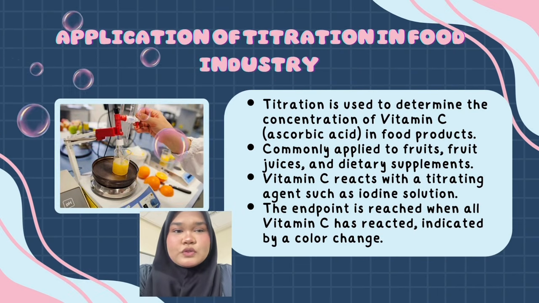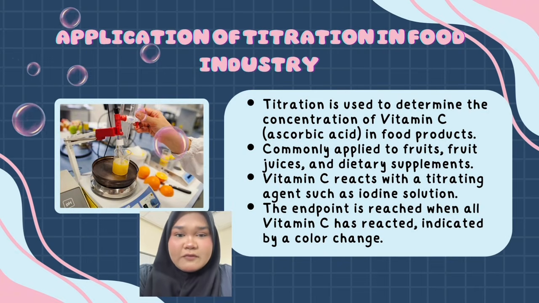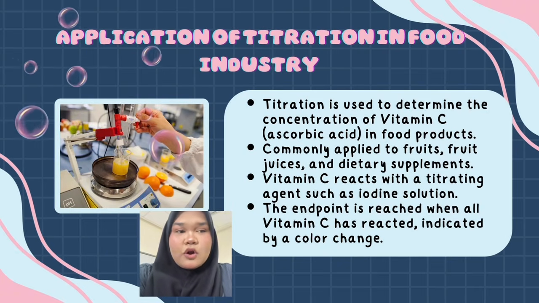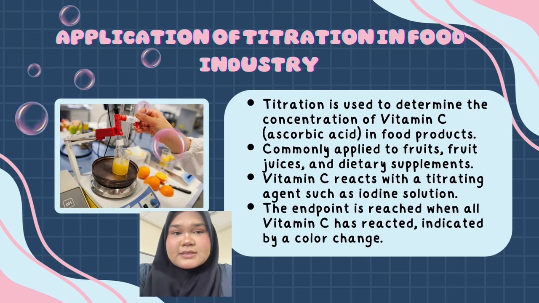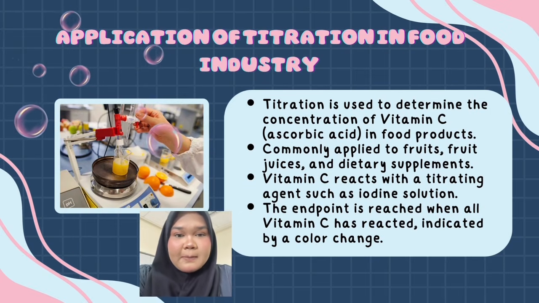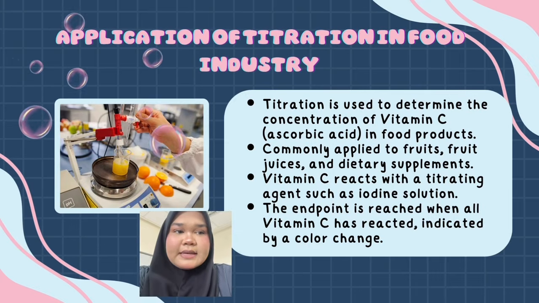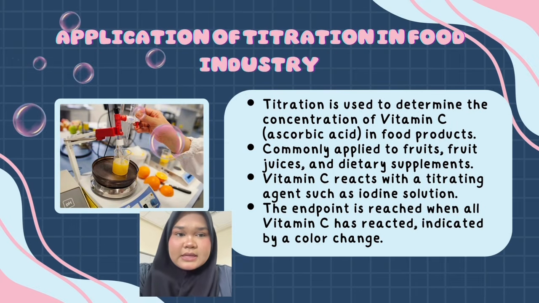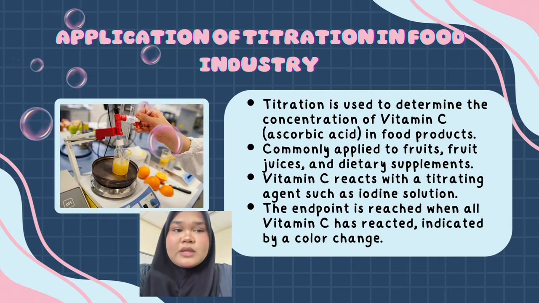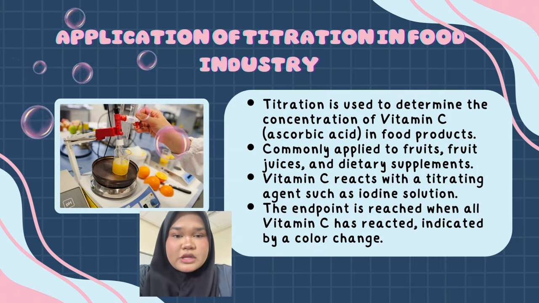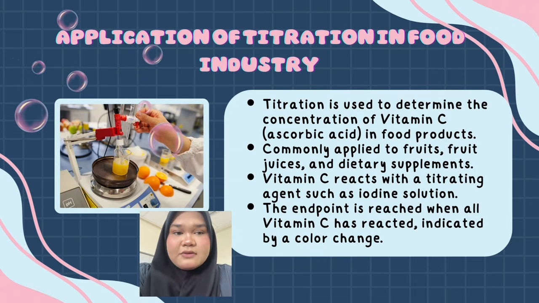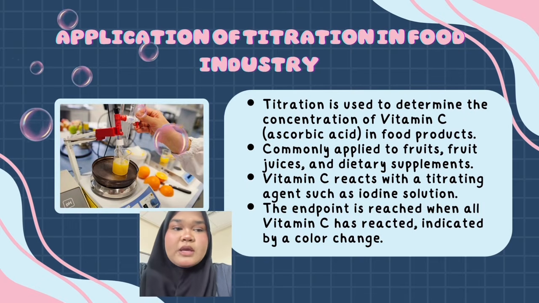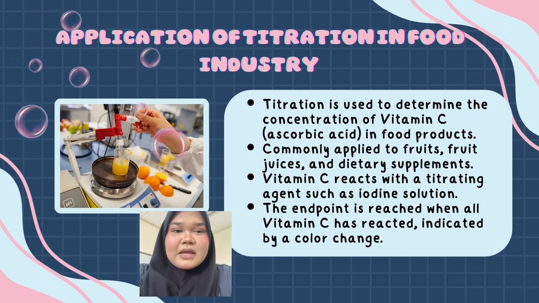Titration is also used to determine the concentration of vitamin C or ascorbic acid in food products. This method is commonly applied to fruit juice and dietary supplements. During this analysis, vitamin C reacts with a titrating agent such as iodine solution. The endpoint is identified by a color change, showing that all the vitamin C in the sample has reacted. This helps manufacturers monitor the nutritional quality of their products.